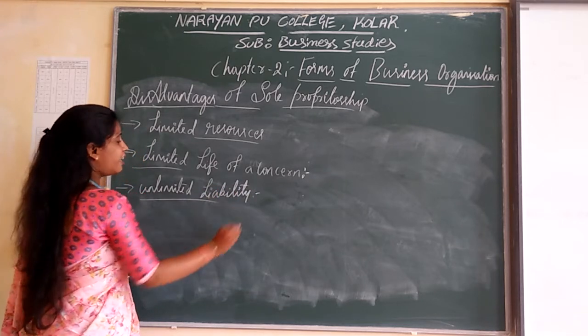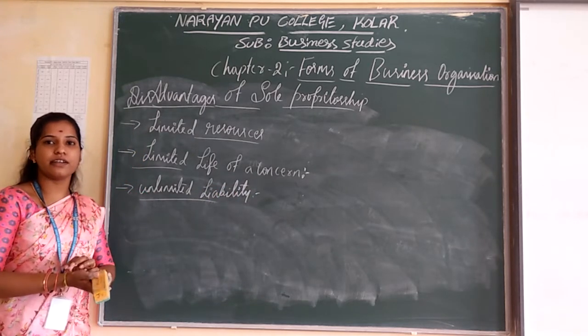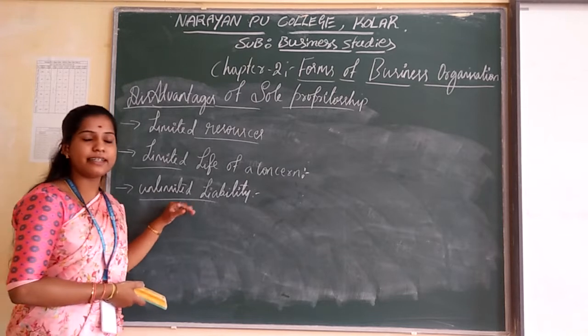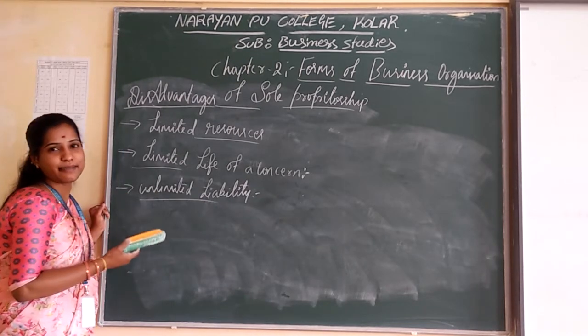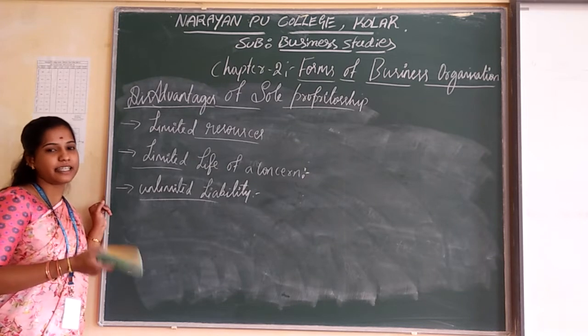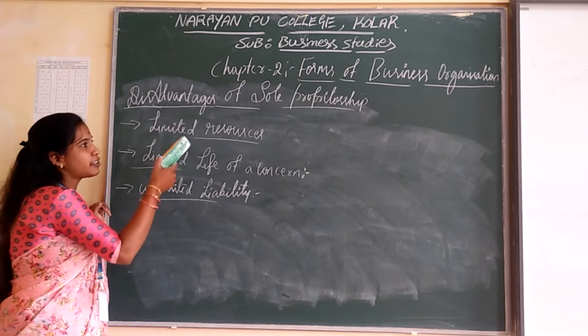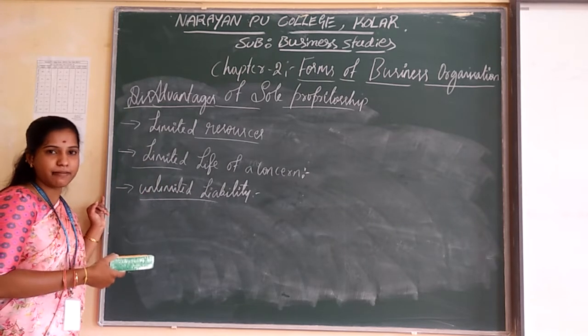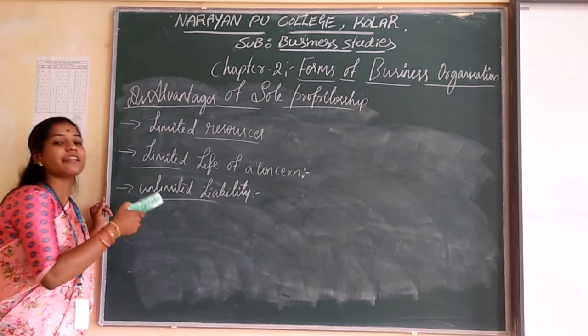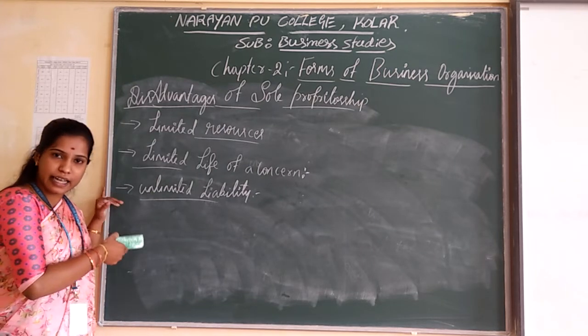So here, unlimited liability. Unlimited liability means that in the sole proprietorship the liability will be unlimited. In the sole proprietorship there is unlimited liability.